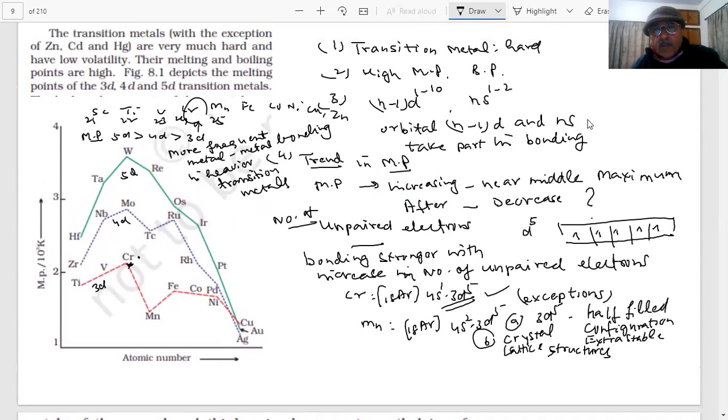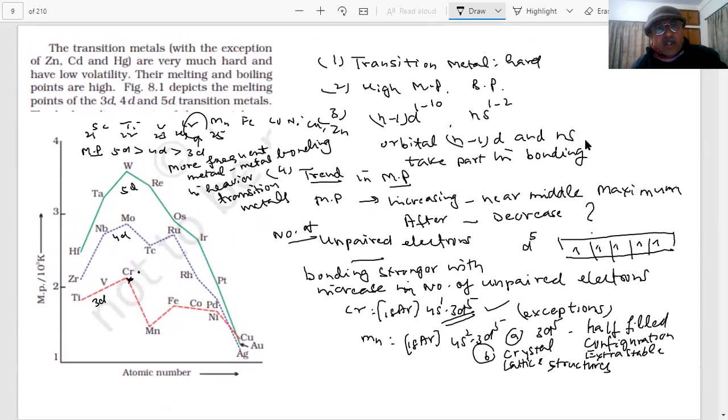Yes, sir. Okay, then we will continue the next part in the next class. Here we have discussed the melting points and important trends and question answers of transition metals. Then we will meet you in the next class with more question answers on the transition metals, and discuss further properties and important ionization energies and chemical properties of the transition metals.